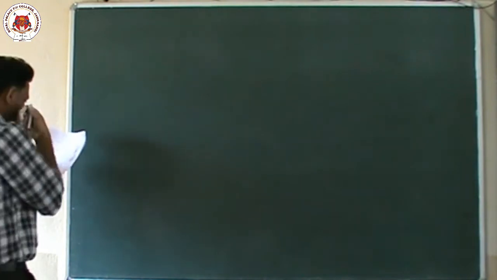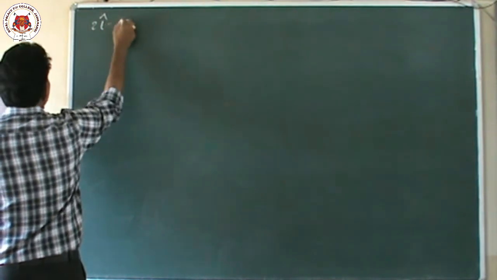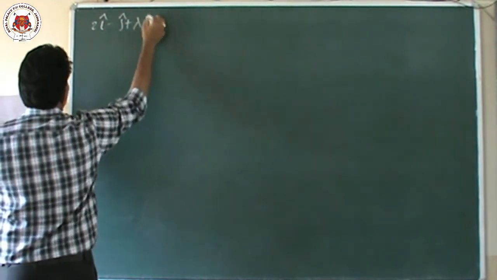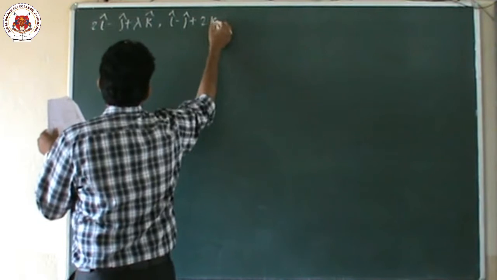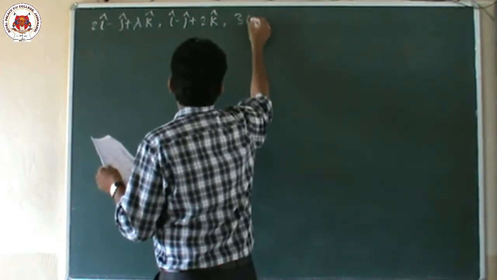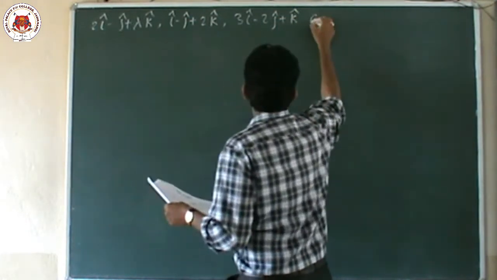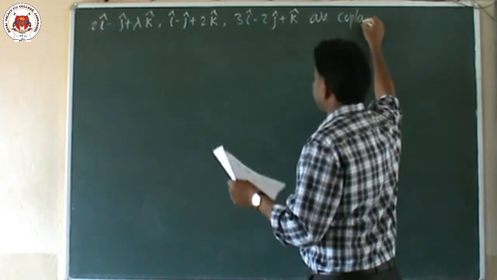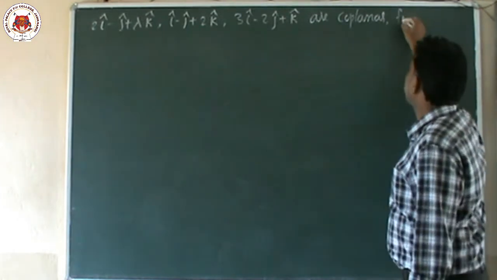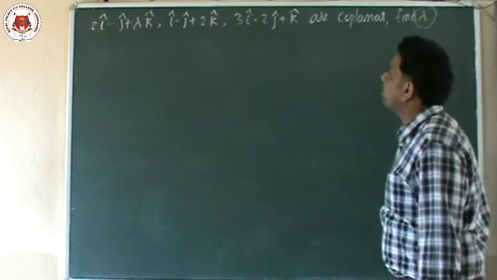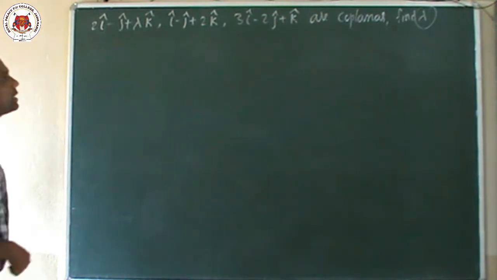Now the next question is: here we are given three vectors. The first vector is 2i cap minus j cap plus lambda k cap. The next one is i cap minus j cap plus 2k cap. The third one is 3i cap minus 2j cap plus k cap. He said these are coplanar, and he is asking us to find the value of lambda. So children, he gave three vectors and said they are coplanar. Once again I am repeating, this is very important.